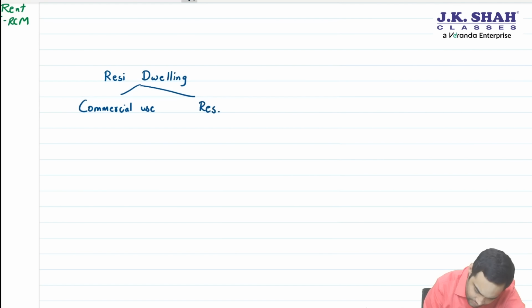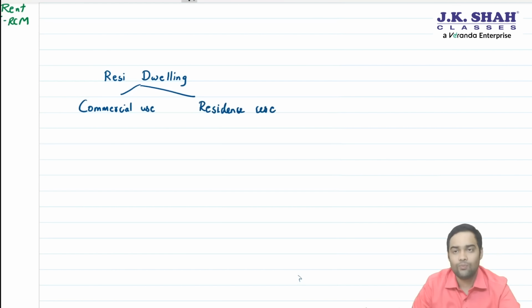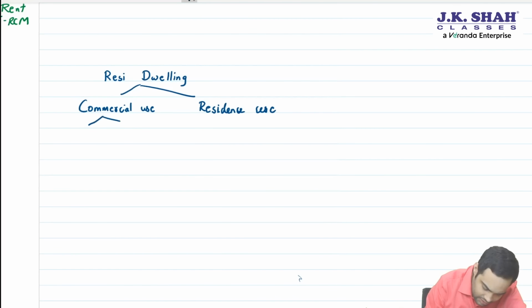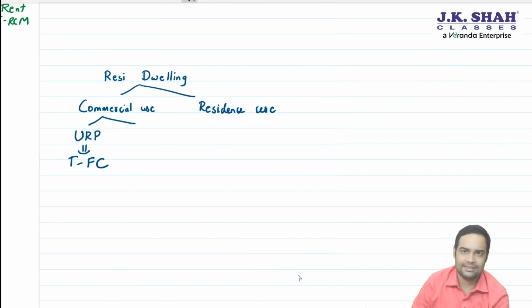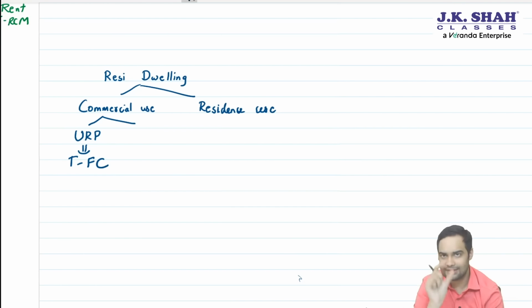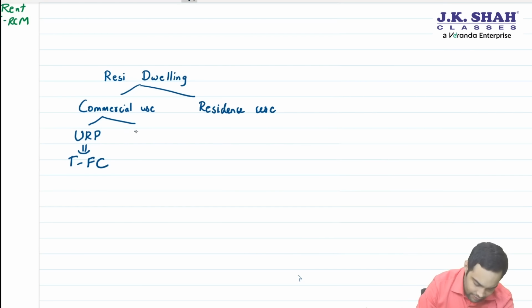If it is given for residential use, then the treatment is different. Now, if it is given for commercial use to an unregistered person, then it is taxable under forward charge, because he is an unregistered person. It's not under RCM. RCM clearly says residential dwelling to a registered person. If it is given to a registered person, then it is taxable under reverse charge mechanism.